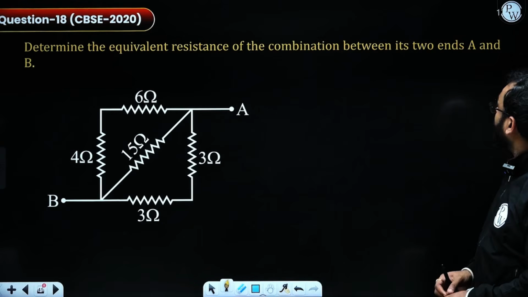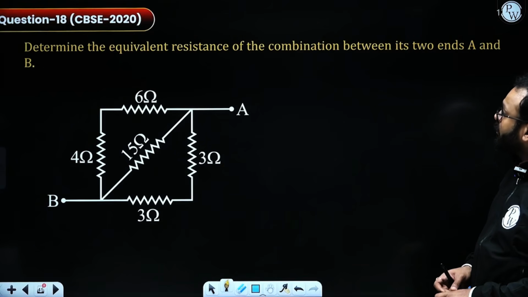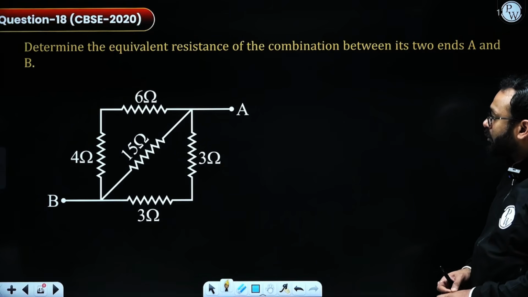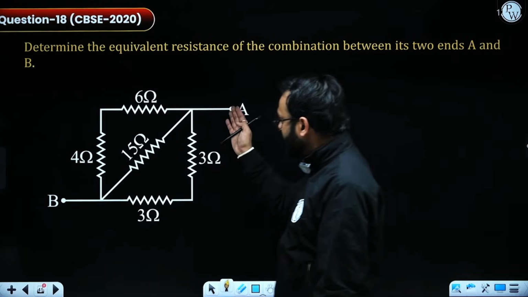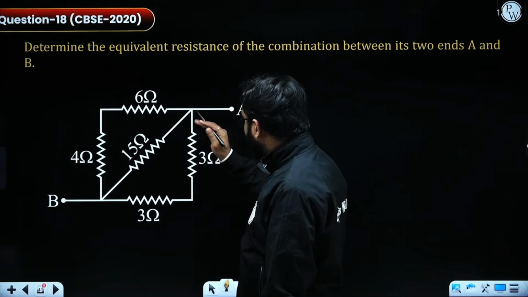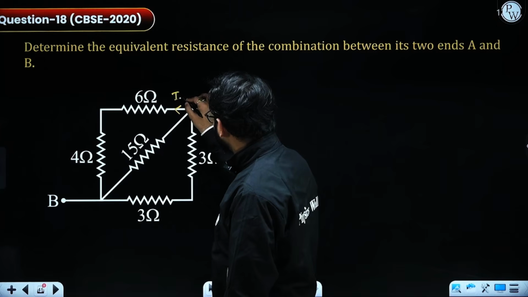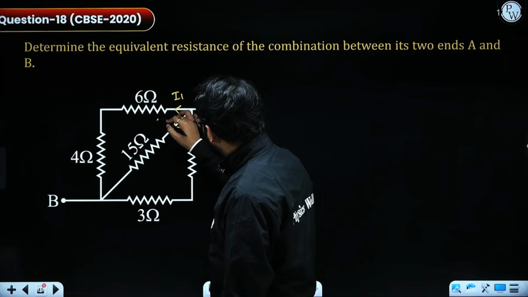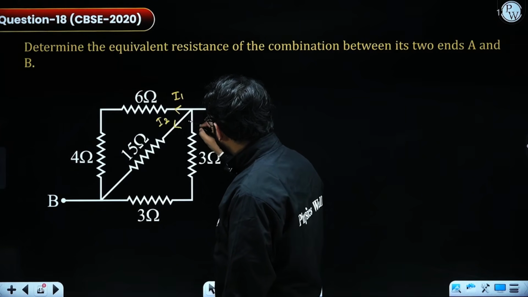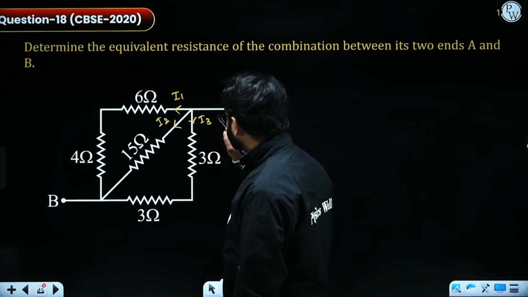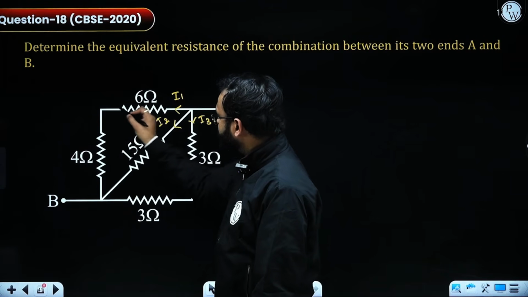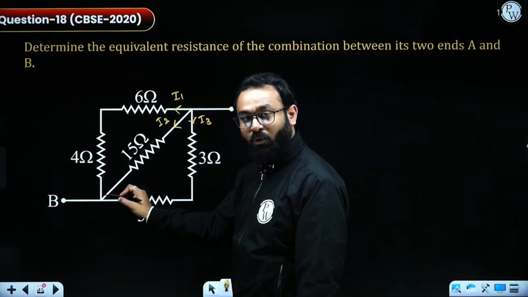Now we have another combination, where they are again asking the equivalent resistance of the combination across A and B. So here is A, we have B. Again we have to distribute the value of current. So we are having I1 over here, I2 across 15 ohm and I3 across this path. So I1 will be flowing through 6 ohm and 4 ohm.